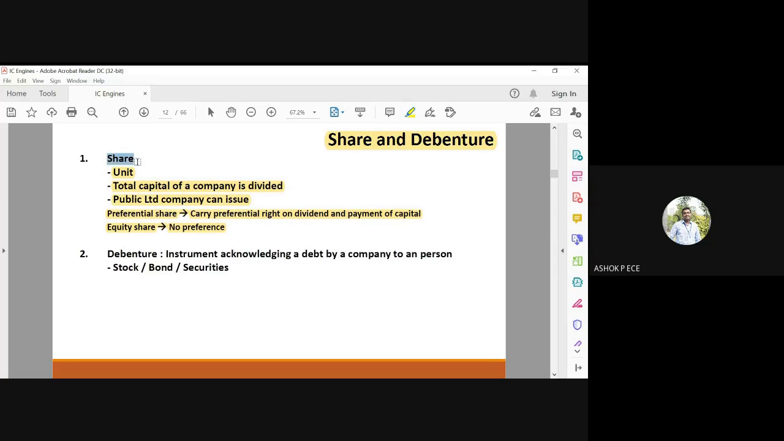So assume, as an example, one company's worth is 1 crore. I'm going to divide the capital of the company into 1 crore shares of 1 rupee each. Then totally I will have 1 crore shares. Among the 1 crore shares, I can have 50 lakh preferential shares and 50 lakh equity shares. Okay, or the ratio might be different depending on the company.